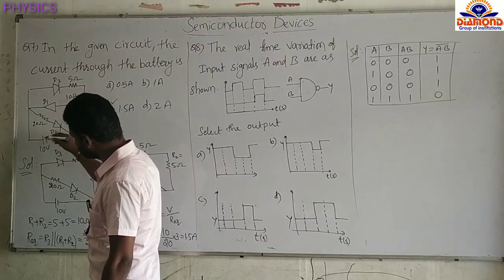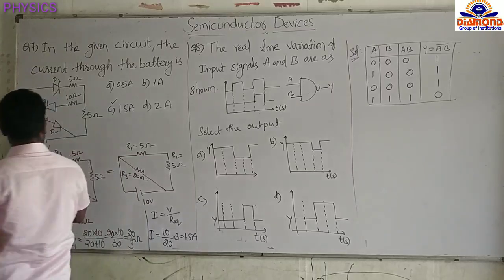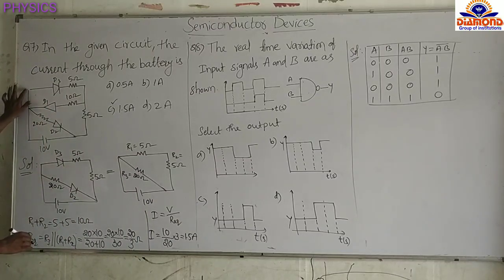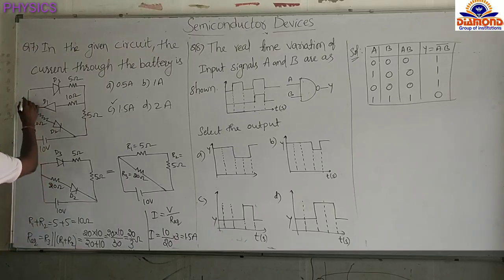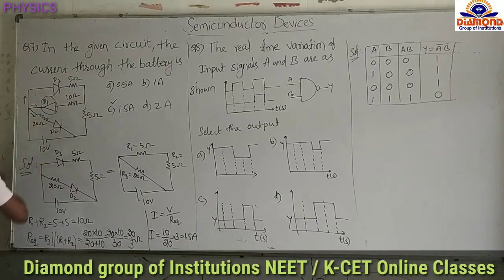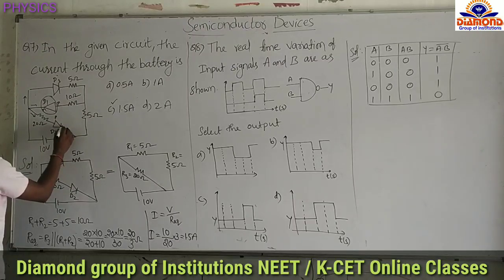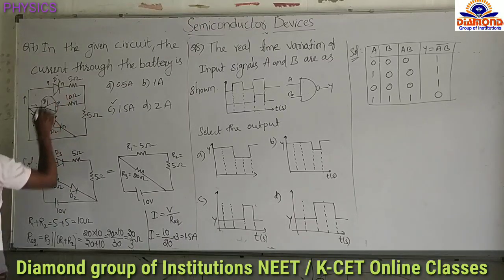Now see here first. We are providing a 10 volt supply. So current is flowing through this one here. Whenever the current reaches here, it will go into this branch and this branch. There are 3 branches here. But here D1 diode is in reverse bias, D3 is in forward bias, and D2 is also in forward bias. That means positive is connected to the P, and negative is connected to the N. So this is the P and this is the N. For this diode, this is the P and this is the N. And for this diode, this is the P and this is the N.